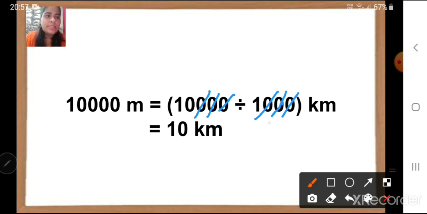Now children, this side we don't have any more zeros to cancel, okay, with the other side. So we are going to stop. And what answer did we get here? We get here 10. So 10,000 divided by 1000 is equal to 10 kilometers. Got it children? Or simply if you want, you can divide also.